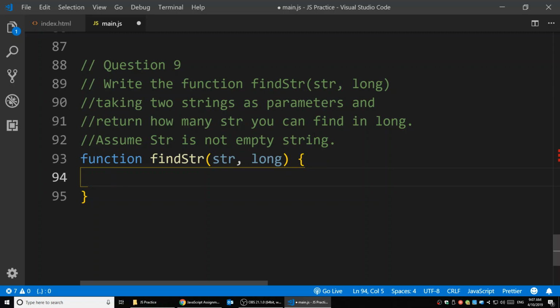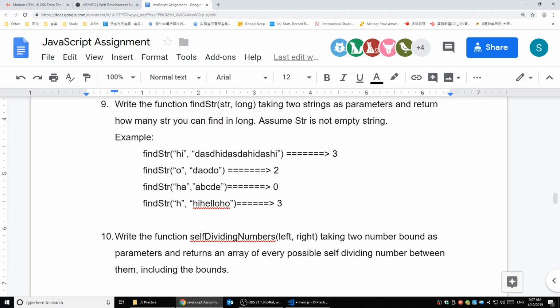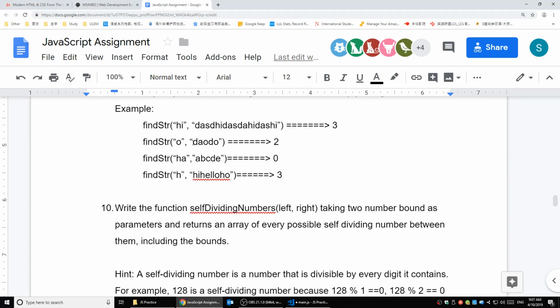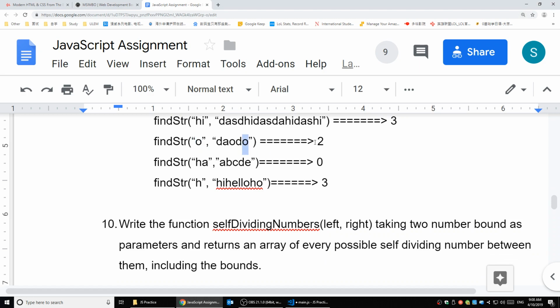So we actually can separate long into smaller strings and check if they are equal. For example, the second example here. We can separate this into single characters. We say, is D equal to O? No, it's not. So we don't do anything. Is A equal to O? No, it's not. If O equal to O, yes, they are. So we're adding 1. If D equal to O, no, they are not. And we don't do anything. And is this last O equal to O? Yes, it is. So we're adding 1 to the answer. So this is adding 2.